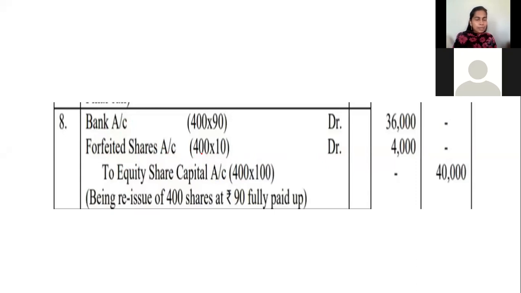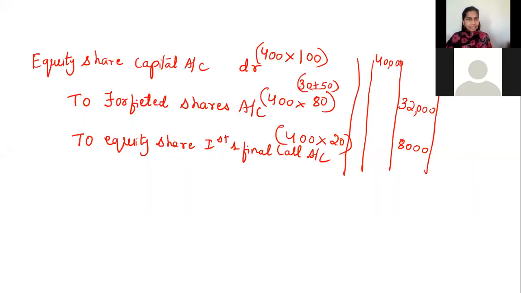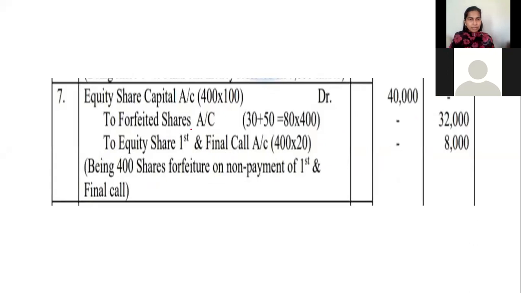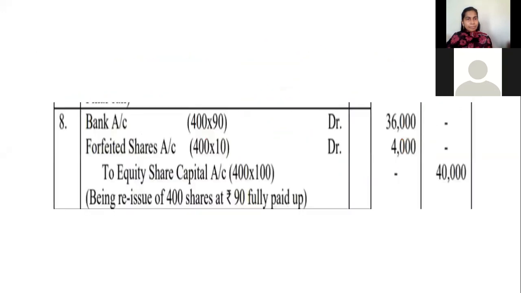Why? Anybody can tell? In the 7th entry, the forfeited account was credited, but here the forfeited shares account has been debited. Why? Anyone can tell me? I told this earlier. Why? Anybody think and tell. Karthik, can you tell?